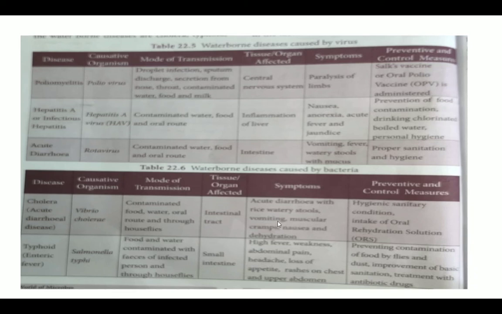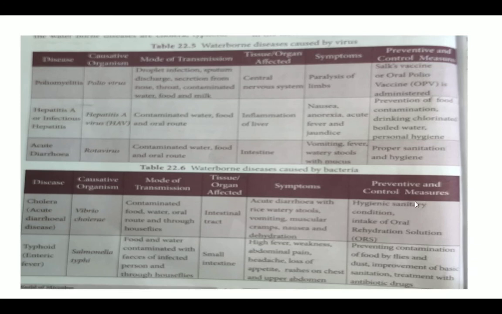Symptoms of cholera are acute diarrhea, vomiting, and even dehydration. These are the symptoms for cholera. For typhoid, high fever will be there, abdomen pain will be there, and the person will seem to be very weak. Rashes can be found on the chest as well as the upper abdomen. These are the symptoms of typhoid.